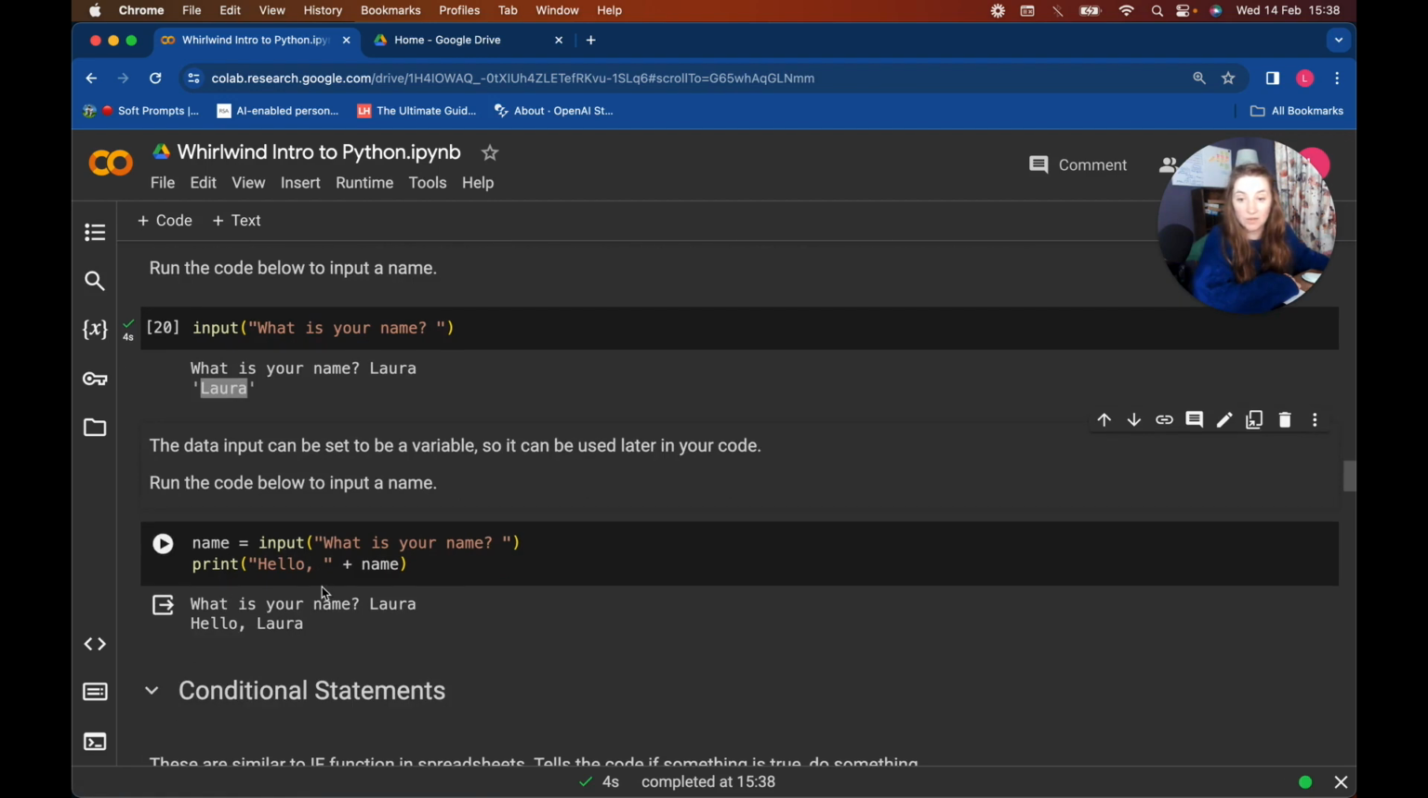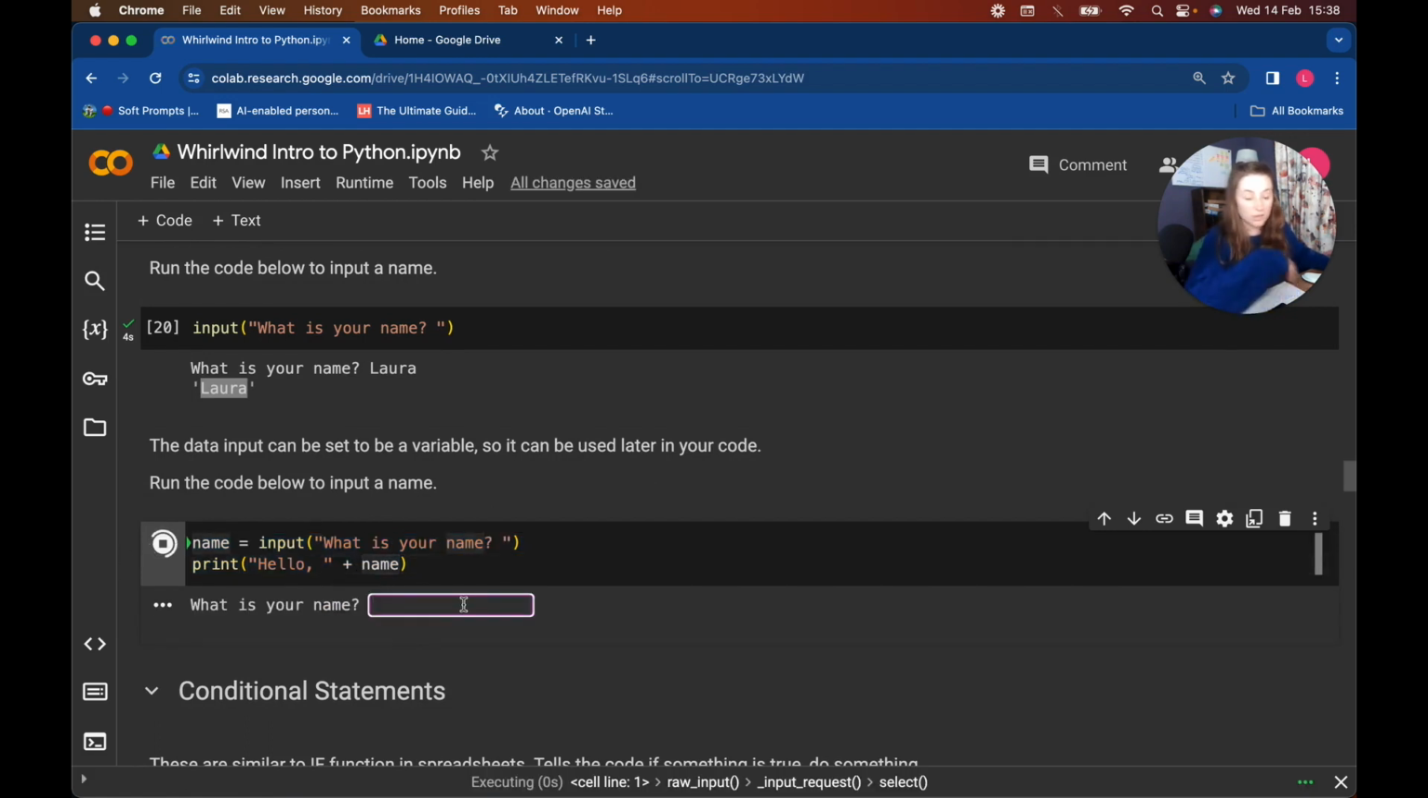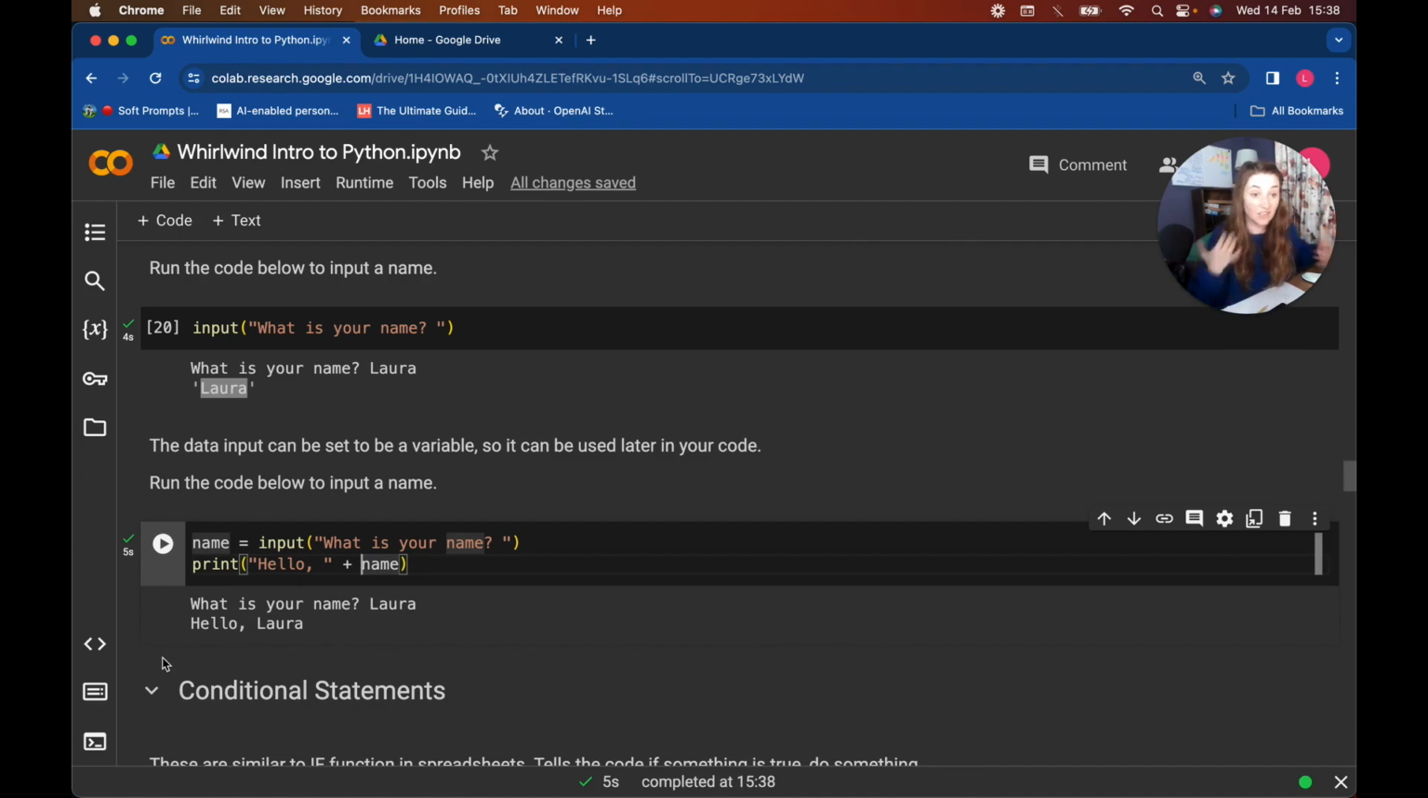And we can actually set it equal to a variable. So here I've set it equal to name, and then we can print hello name. So let's do it again. So what's your name? Laura. Oh, I need to hit enter. And then it says hello Laura, which is a useful way to actually start building a chatbot or an interactive text game that you might want to use.